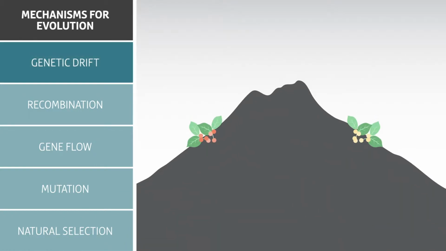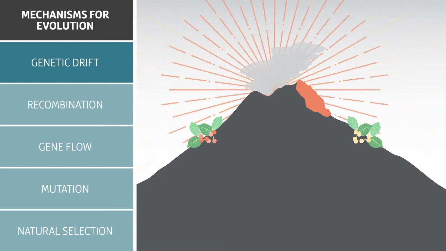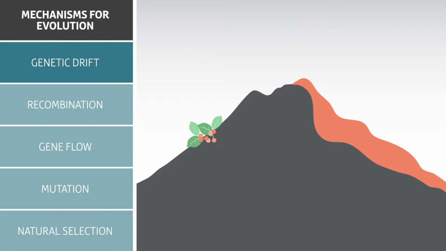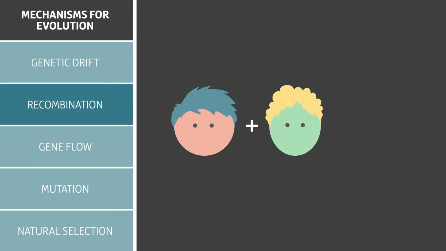Genetic drift is the result of chance events, like natural disasters. As the result of a metaphorical roll of the dice, some individuals do not survive to reproduce, so their particular genetic makeup is not passed on. Recombination happens when organisms reproduce sexually. In the same way that shuffling a deck of cards results in a new sequence to the deck, recombination leads to new sequences and gene combinations in every generation.